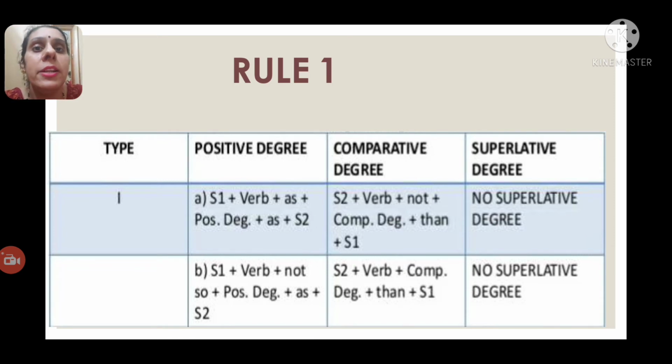Next, if the positive degree is a negative sentence, then what will you get here? A positive comparative degree. See here: first subject plus verb plus not plus so or as plus positive degree adjective plus as plus second subject. Then in the comparative degree, as the positive degree is a negative sentence, the comparative degree will be an affirmative sentence. So the sentence starts with the second subject plus verb plus comparative degree adjective plus than plus first subject. And here again you won't have a superlative degree.